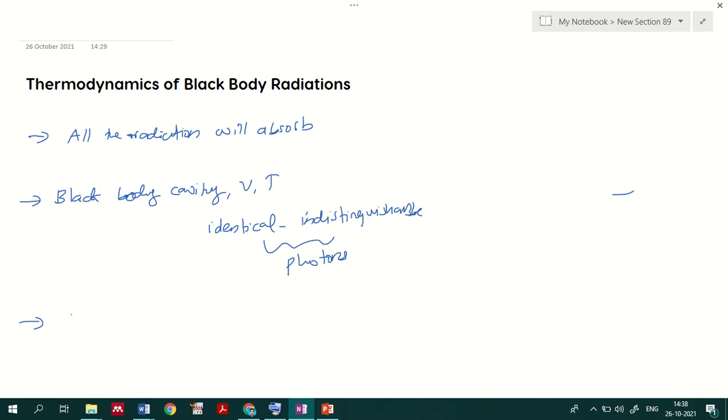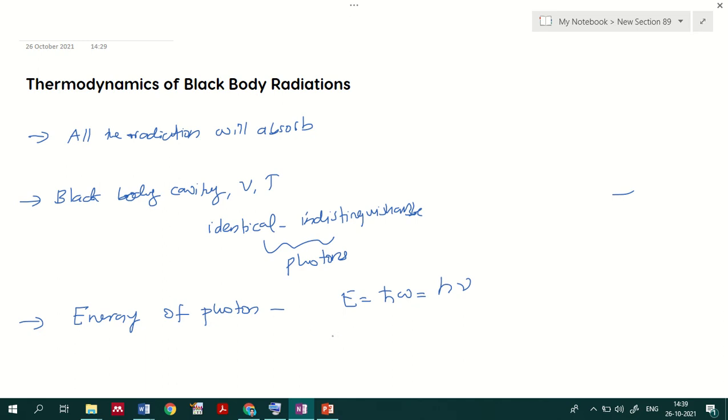Since we are dealing with the photon, we have to consider the energy of a photon, which would already have been introduced in your basic textbooks on modern physics, and black body radiation has also been discussed there. Here the energy of a photon we can simply say is E equal to h cross omega, or rather I can represent it as h nu. So this is the energy of any photon.